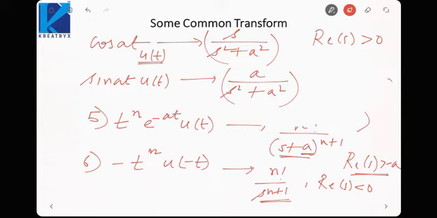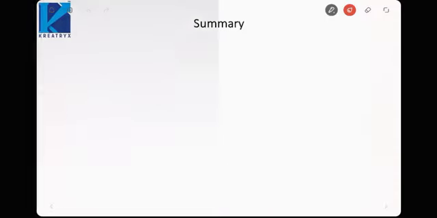These are some of the transforms that you must always keep in mind, because in the GATE examination you can always expect a question from Laplace transform, and there we will be using these transforms that we have derived just now. So let us summarize what we have learnt in this lecture. We first saw how we went from Fourier transform to Laplace transform, that is, e raised to power st is also an eigenfunction where s need not necessarily be an imaginary value. Then we saw how to find the Laplace transform, that is the analysis equation.